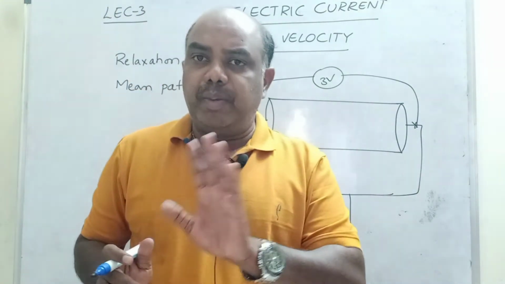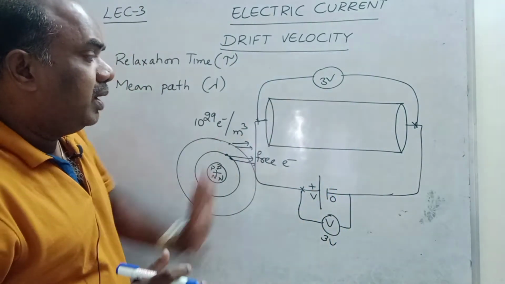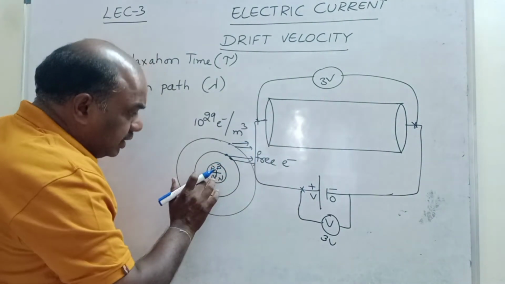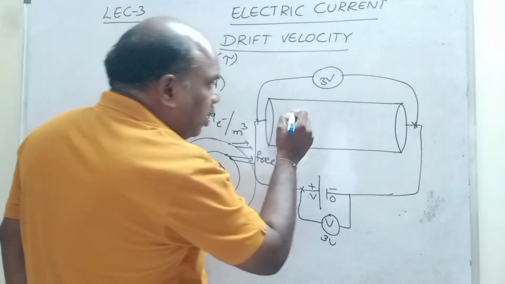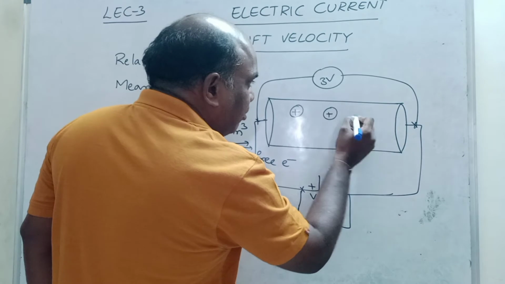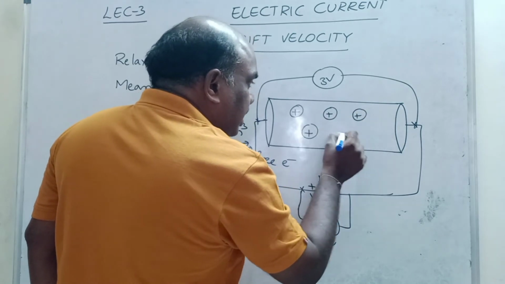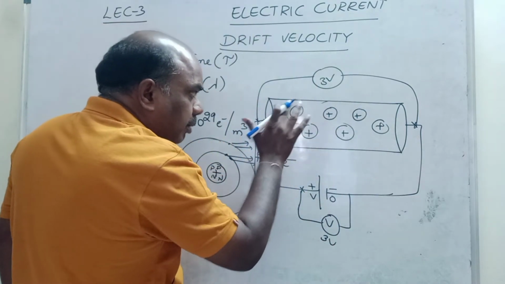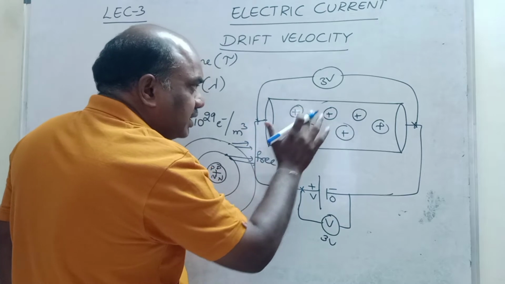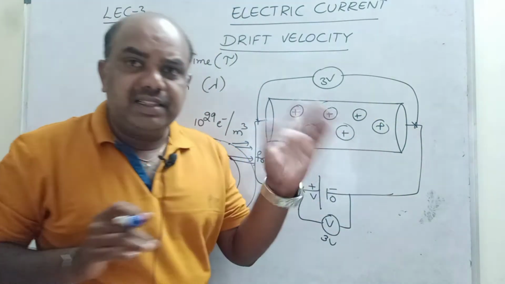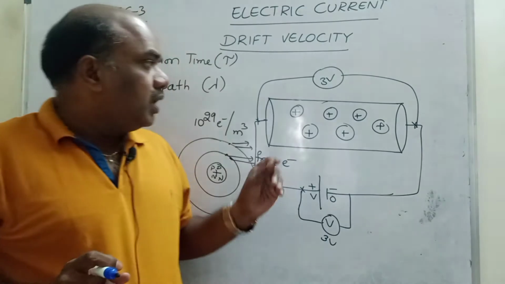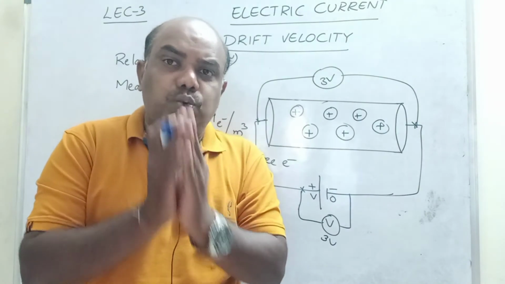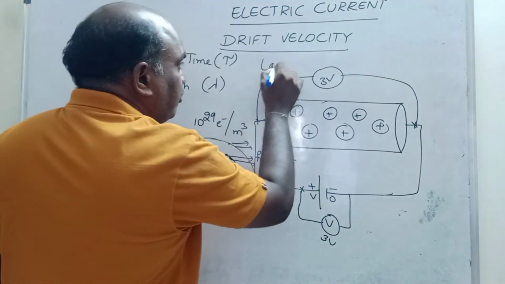We are not talking about the battery today. We are talking about drift speed. What is happening inside the conductor, we will talk. Let us consider these kinds of positive ions. So many positive ions are present inside the atom. Why? Because electrons are present outside the shell. We are not talking about electrons now. We are discussing only positive ions. Let us consider these are all positive ions. Now, the arrangement of all these positive ions, the group of these positive ions together, we call a lattice.